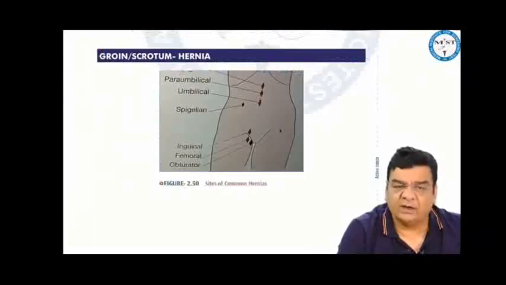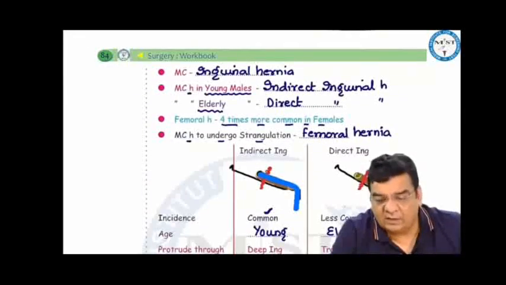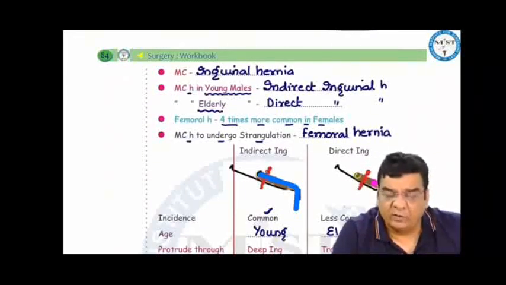If we move into the groin area and take a look at the hernias, the commonest hernia is the inguinal hernia. In young males, it is the indirect inguinal hernia. In elderly males, it is the direct inguinal hernia. Femoral hernia is 4 times more common in females. The most common hernia to undergo strangulation is a femoral hernia.